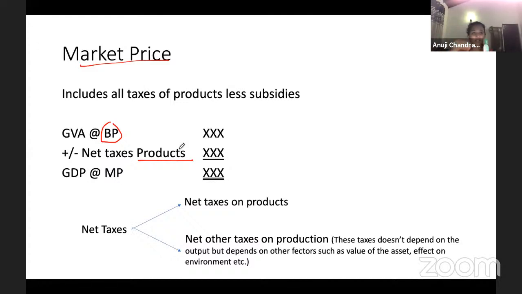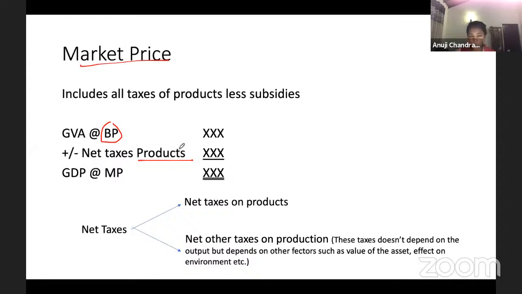Basic product, I add the taxes that I have to add on the product. Let's say, okay, any product. Sometimes you might have seen these dishes when you go to a restaurant. So the market price is calculated by adding the taxes on the products: basic price plus the taxes on products, plus and minus the net taxes. Net taxes, guys, is taxes minus subsidies.